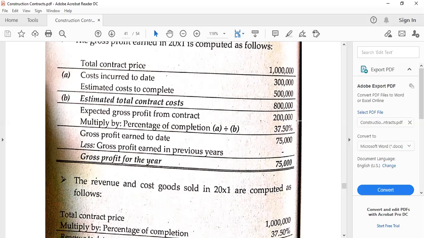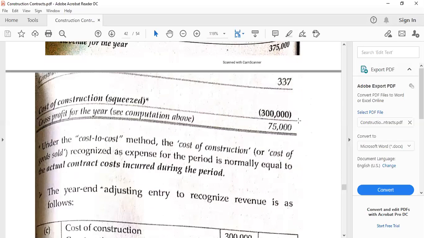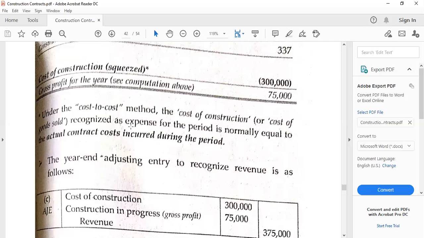And the percentage of completion should be the revised one as well. Then under cost, the cost of construction as expense will be equal to the actual cost incurred to date, or if we deduct the cost of construction in prior years, just the actual contract cost incurred for that year or during the period.